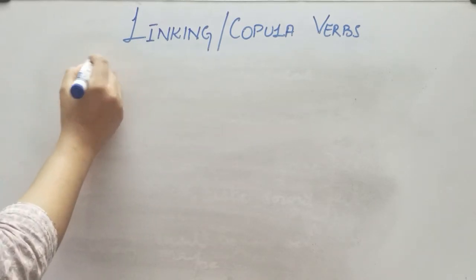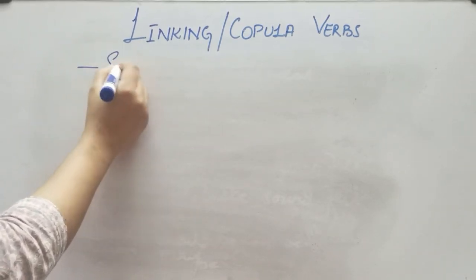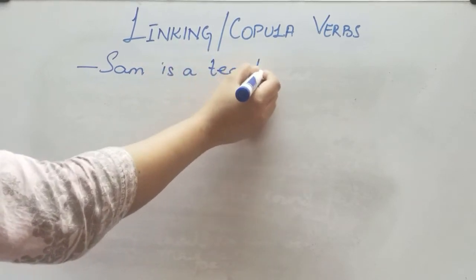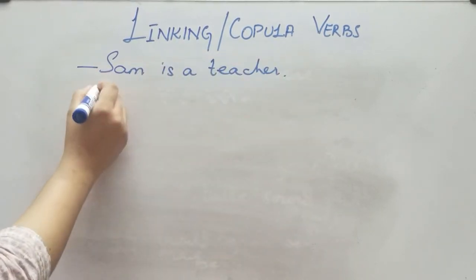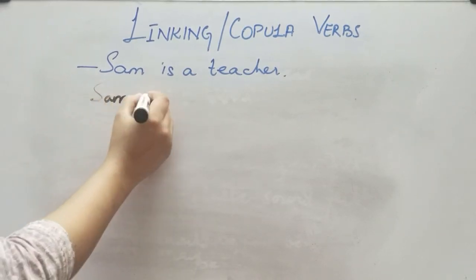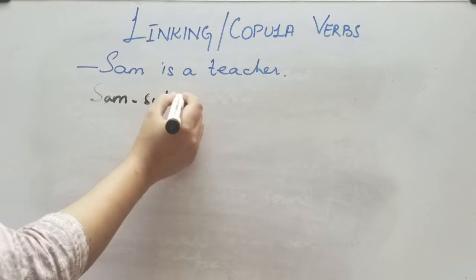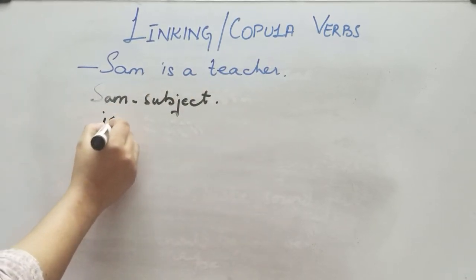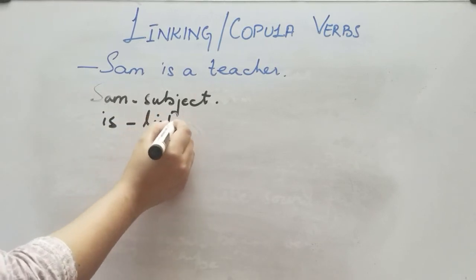Let me clear you more about this. Sam is a teacher, right? Over here we have Sam as a subject. Then we have is as a linking verb.